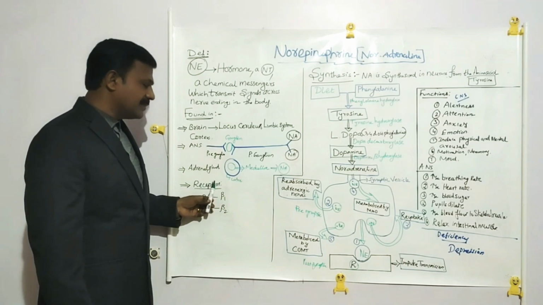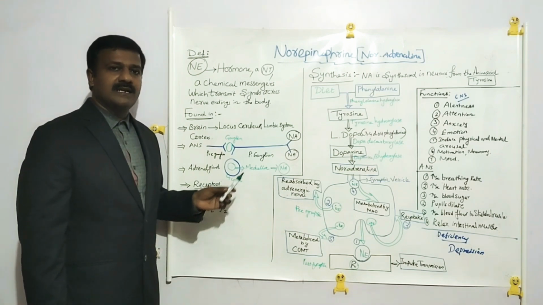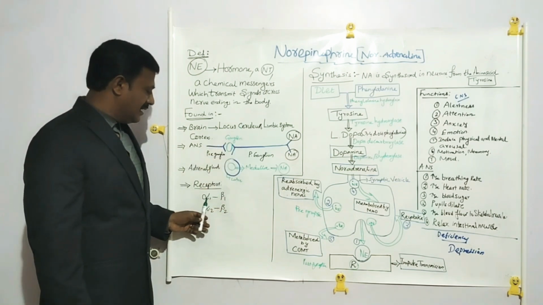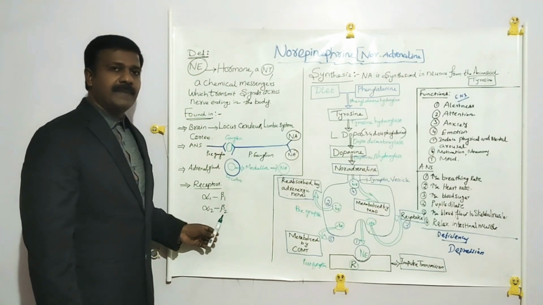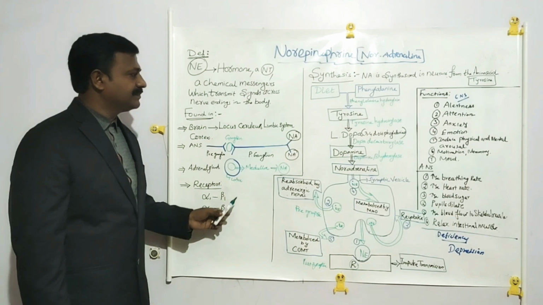Then what are the receptors involved in binding with noradrenaline? Alpha 1, beta 1, alpha 2, and beta 2 receptors.